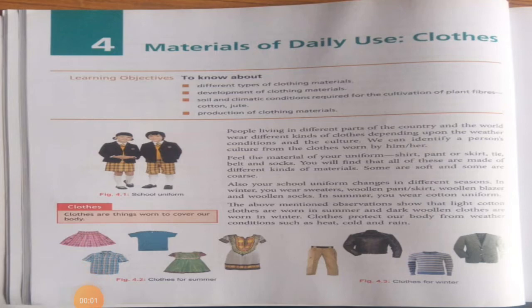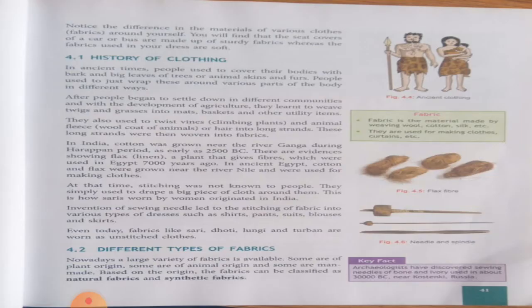Good morning, class 6. Today we are going to read fourth part of chapter 4, that is materials of daily use: clothes. In the last class we saw that humans after their struggle learned how to make clothes from plants such as cotton and flax. Today we are going to read different types of fabrics.